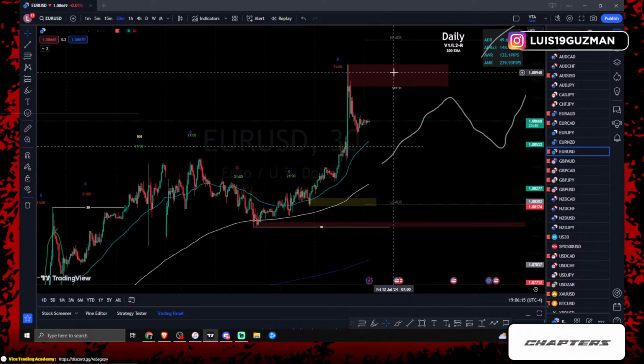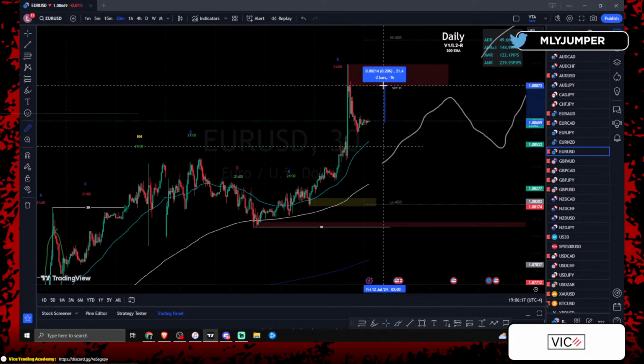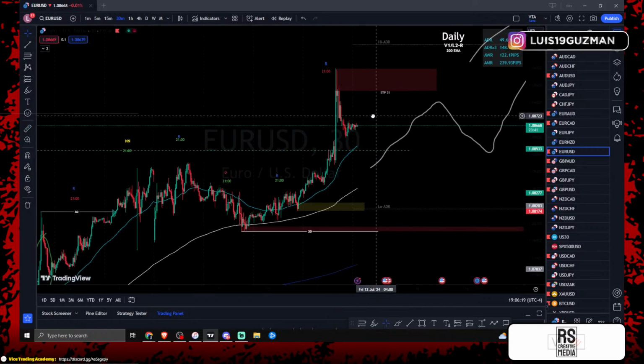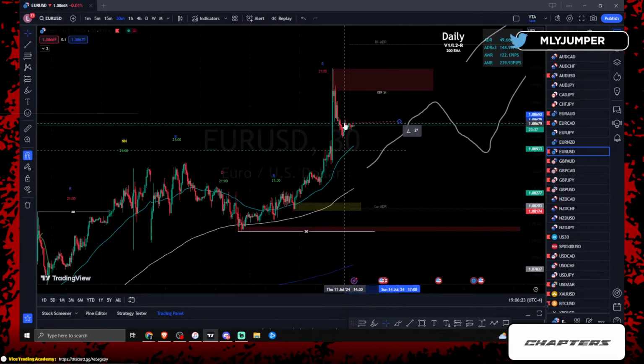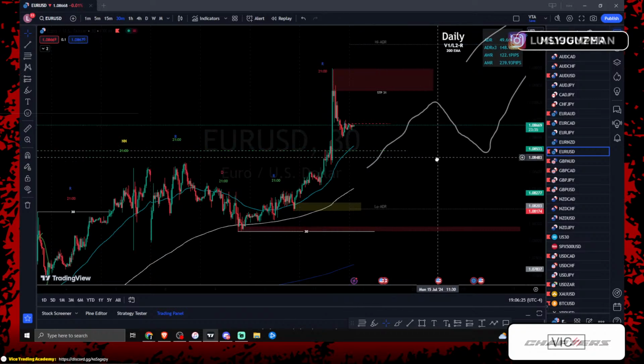Could we be expecting a 372? Could we expect price to give us this push to the top side? Absolutely. So what am I looking for? If price breaks these highs, very similar to gold, then we'll go over it. This is the same trade that we took last night,